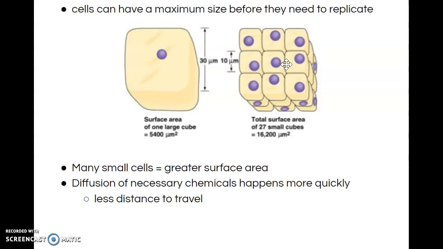With our muscles, we want as much oxygen and nutrients going to them as possible. If we have one large cell, there's a lower amount of surface area, because you can only really touch the outside of the cell. Whereas if you have many smaller cells, there are lots of blood vessels that can supply oxygen and nutrients to each and every one of these cells.